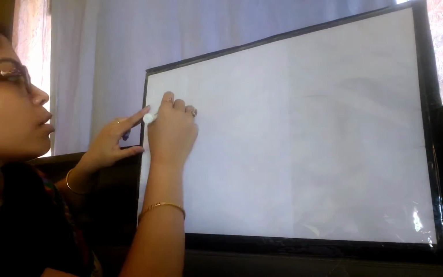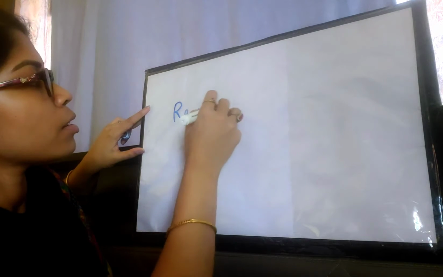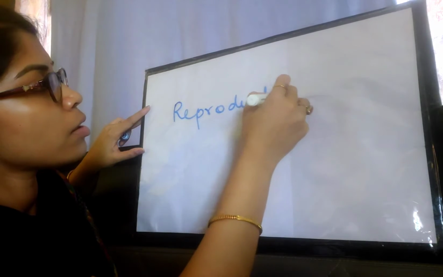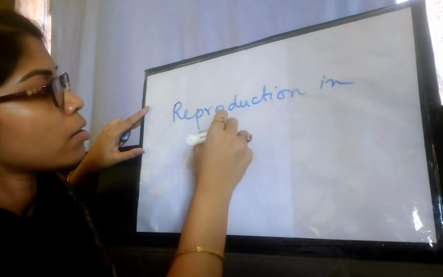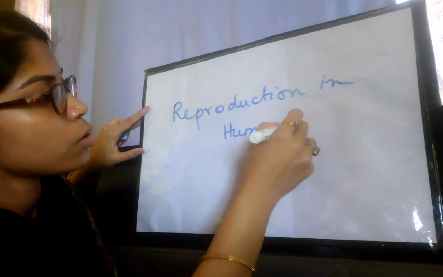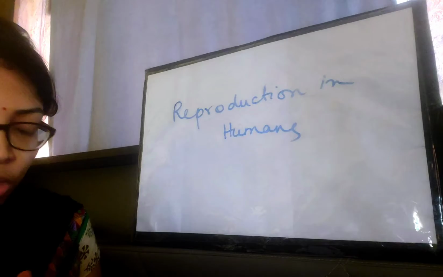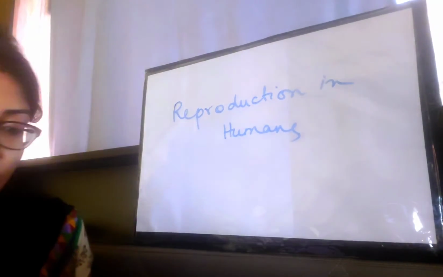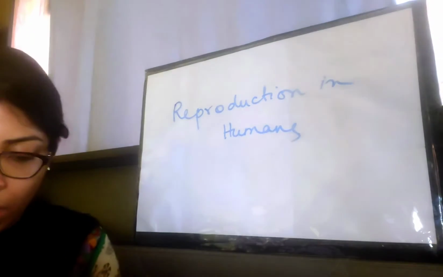Today I am going to start a new chapter of your second unit test syllabus, which is reproduction in humans. In your book this is chapter number 3. So let's start the chapter.